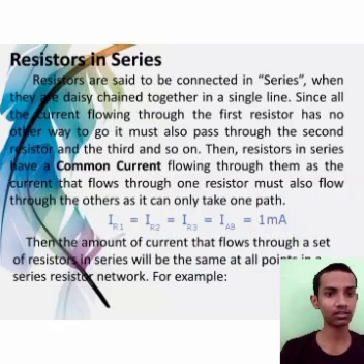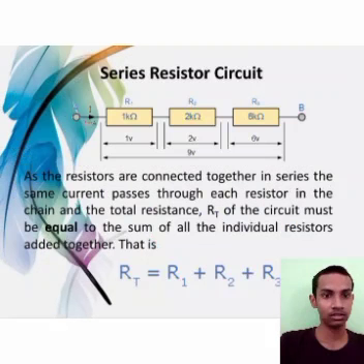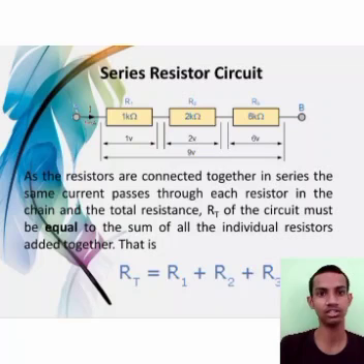Then the amount of current that flows through a set of resistors in series will be the same at all points in the series resistor network. For example, series resistor circuit. As the resistors are connected together in series, the same current passes through each resistor in the chain, and the total resistance RT of the circuit must be equal to the sum of all individual resistors added together.